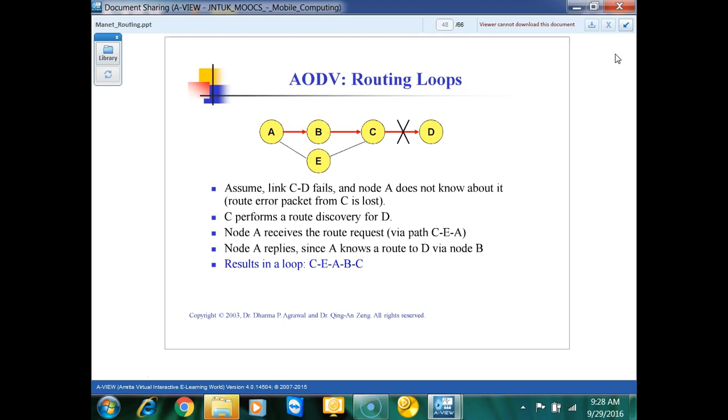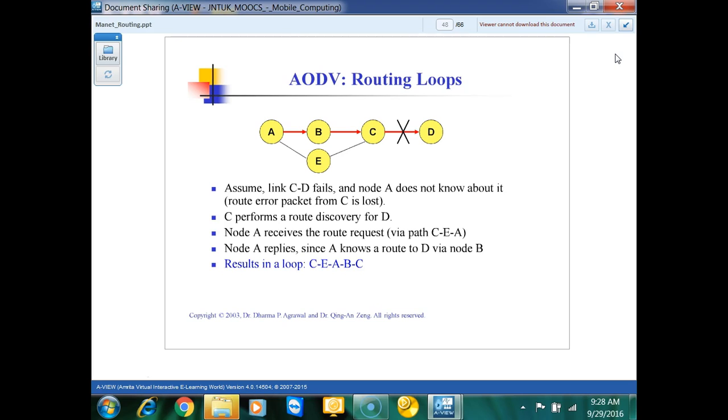Node A is no longer reachable, because the packet that needs to be sent from C to A is also lost. We are assuming that when any link fails, a route error packet is sent from the intermediate node to the source, saying there is a link error problem, that we lost the connection between the intermediate node and the destination.